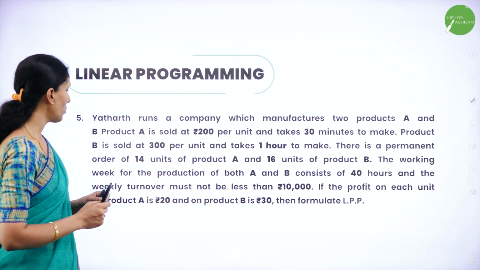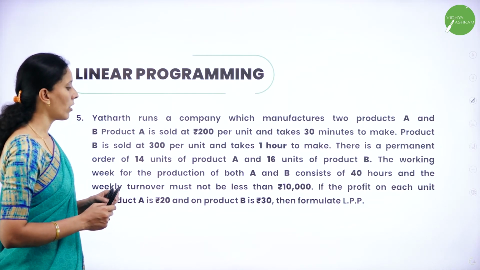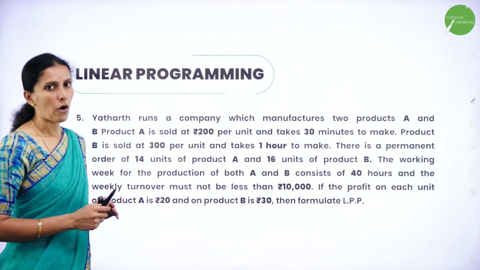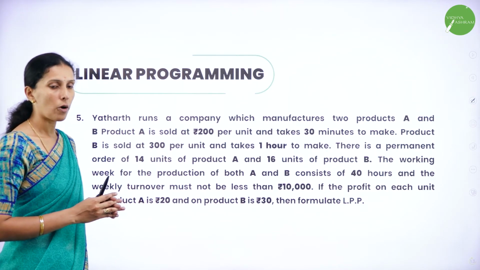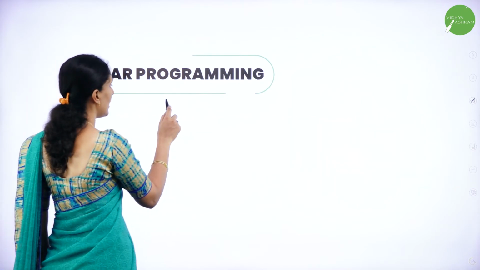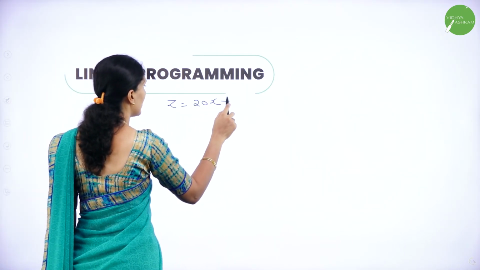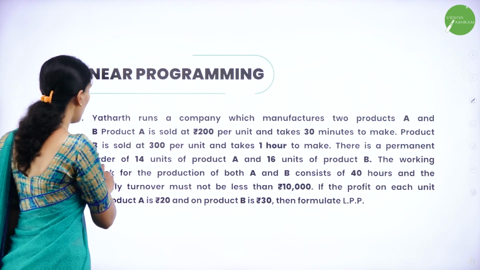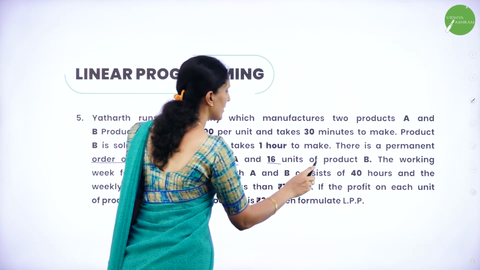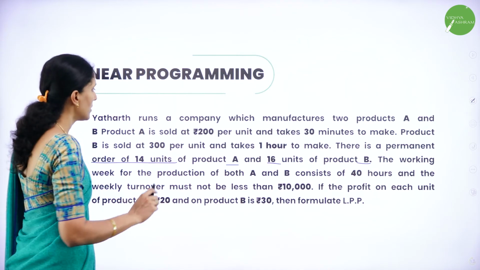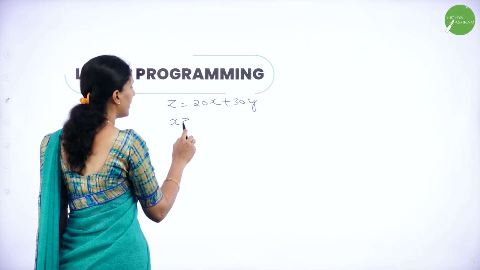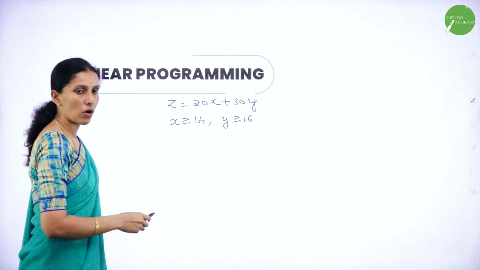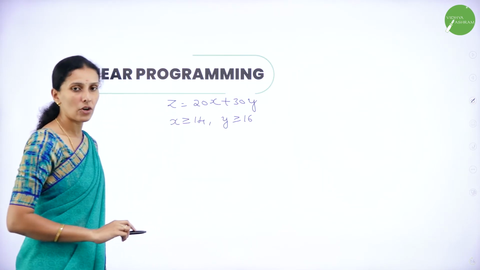If the profit on each unit of product A is rupees 20 and on product B is rupees 30, then formulate the LPP. Again, gaining the profit will become our main function, that is the optimal function. So therefore here also Z is equal to 20x plus 30y. They have also told that there is an order of 14 units of product A and 16 units of product B permanently. So x is greater than or equal to 14 and y is greater than or equal to 16. More than that there is no order. We have 14 orders for x and 16 orders for y.